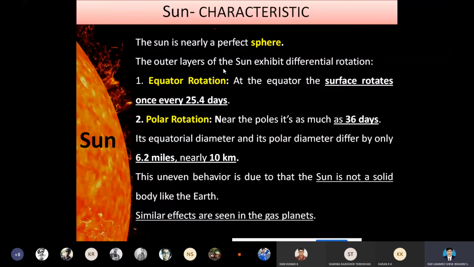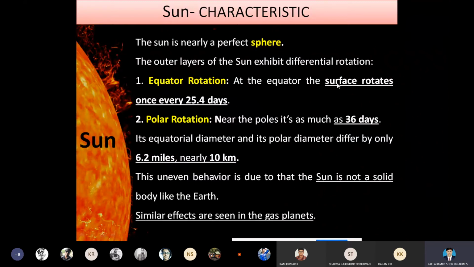Equator rotation means the surface rotates once every 25.4 days, so nearly 26 days. Polar rotation takes place once in 36 days.